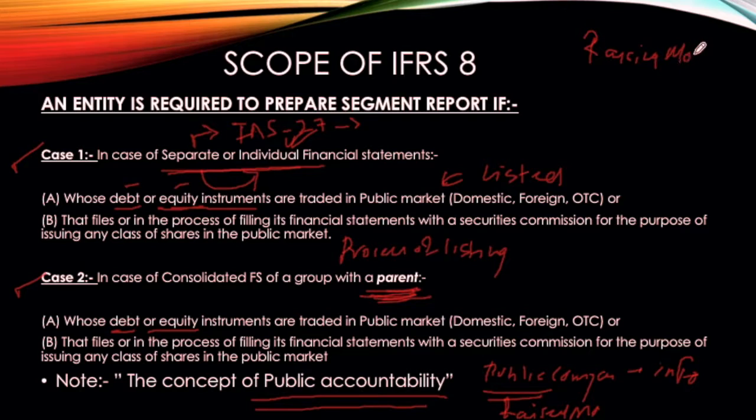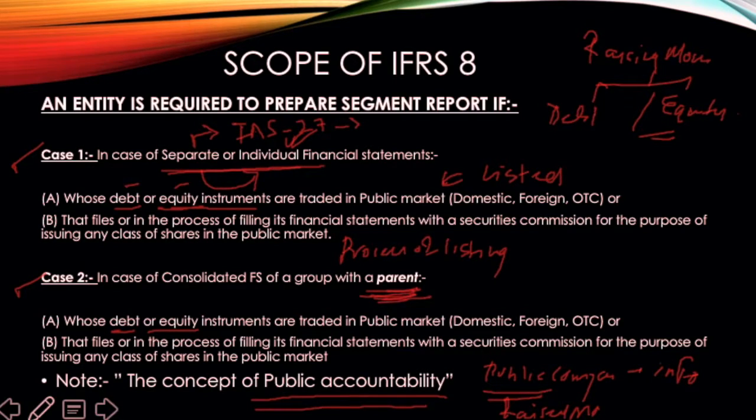The concept is if you're raising money, either in case of debt or equity or both, then you are publicly accountable. And for this purpose, you need to provide more disclosures so that the analysts and the stakeholders would be able to gauge the financial performance of the entity in a better way. So the concept of public accountability has been introduced in IFRS 8. Which means any entity which is publicly accountable, that is, either their debt or equity instrument or both are listed on any stock exchange, then they need to provide the segment reports. We will move into the next slide.